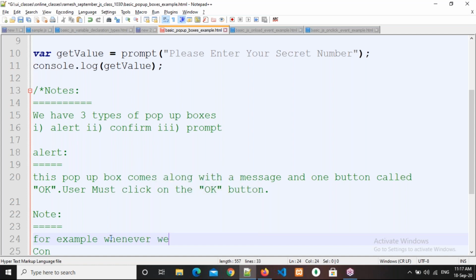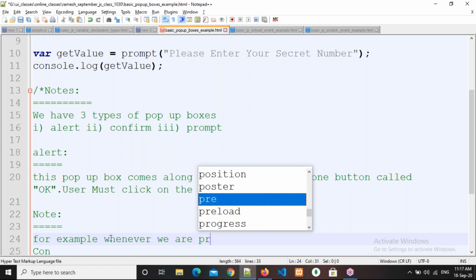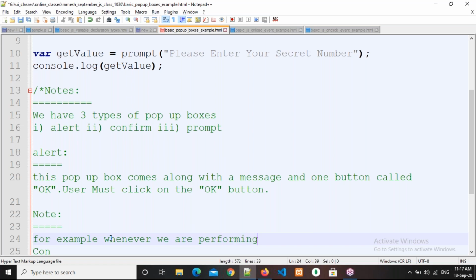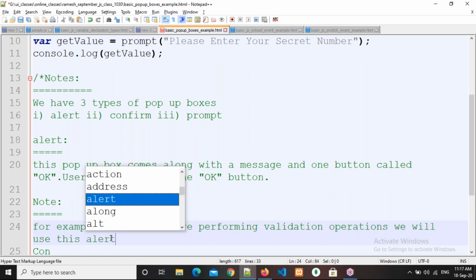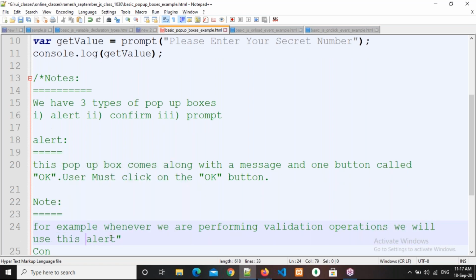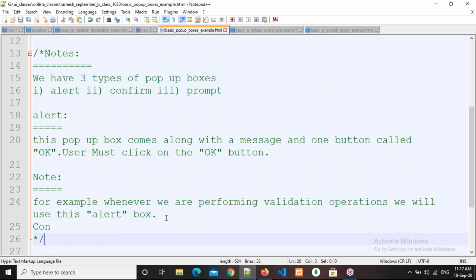Whenever we are performing validation operations, we will use this alert box. Okay, right.